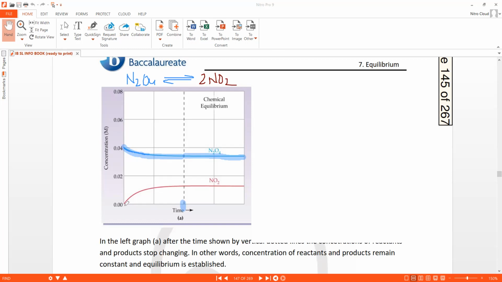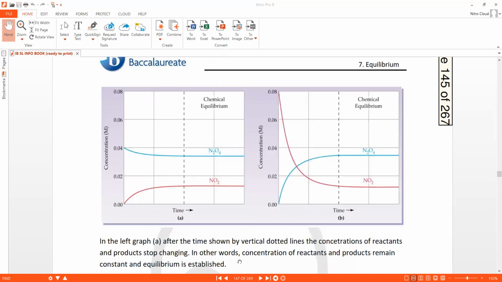On the other hand, NO2 concentration, which was 0 in the beginning, increased, increased, increased, and beyond the dotted line, it stopped increasing. So you can notice that beyond the dotted line, the N2O4 and the NO2 concentrations are neither increasing nor decreasing. Which means at this dotted line, the equilibrium is established. We'll look at the second graph a bit later.